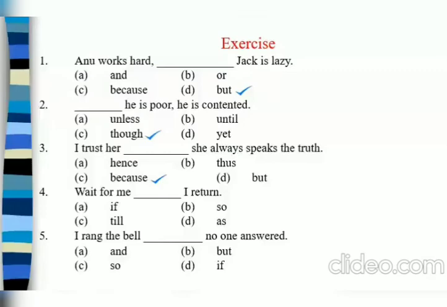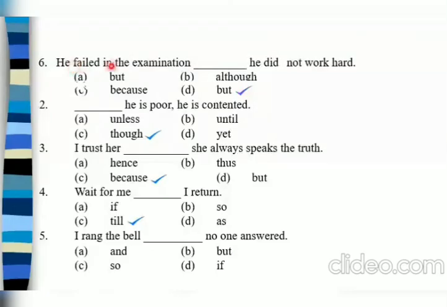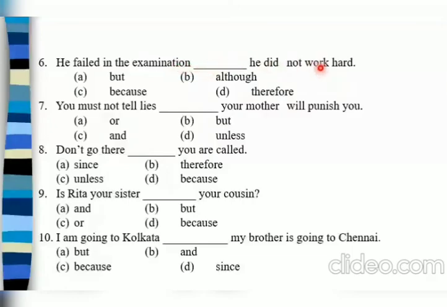Now the fourth one is: wait for me dash I return. Now here we are talking about the time. So wait for me till I return. I rang the bell dash no one answered. Here again the contrast ideas are given: I rang the bell but no one answered. He failed in the examination dash he did not work hard. Now here the reason is given why he failed. So which one is the correct conjunction? Because.